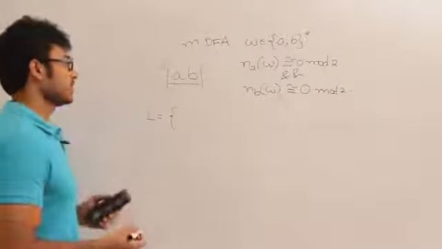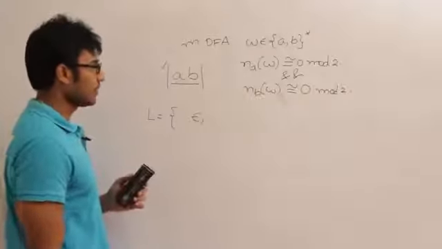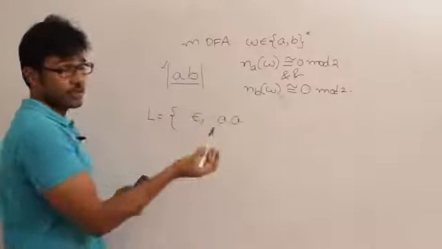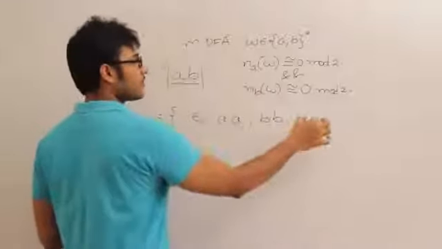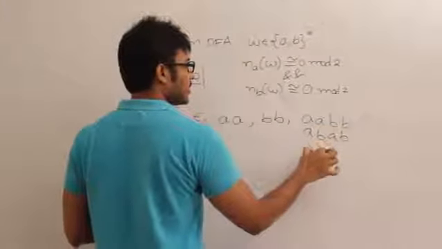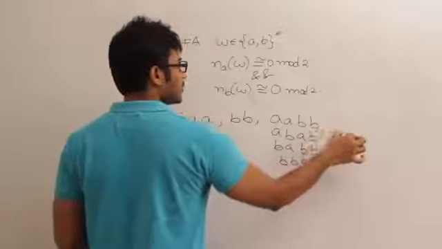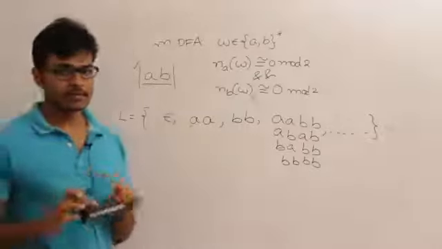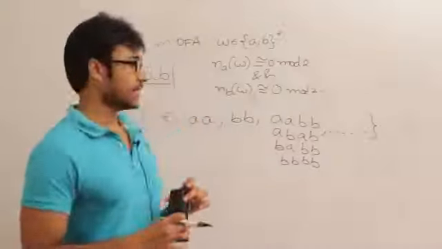Now let us see the language. The language is going to be epsilon, because 0 number of A's and 0 number of B's is an even number of A's and an even number of B's, and then it can contain AA because of an even number of A's, or it can contain BB, or it can contain combinations of this: ABBA, BABB, ABBBB, and so on. Finite or infinite? Definitely infinite. So if the language is infinite, we are not sure whether we will be able to give a finite automata or not. But then let's try this.